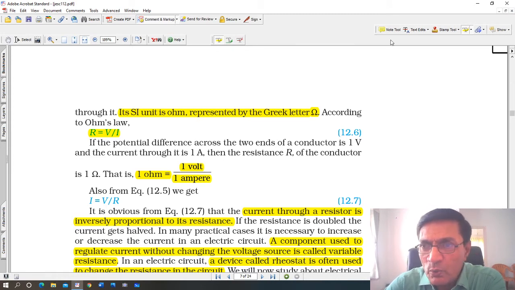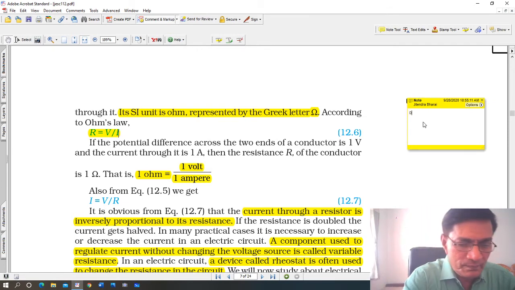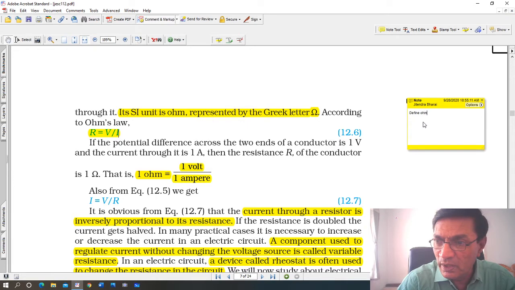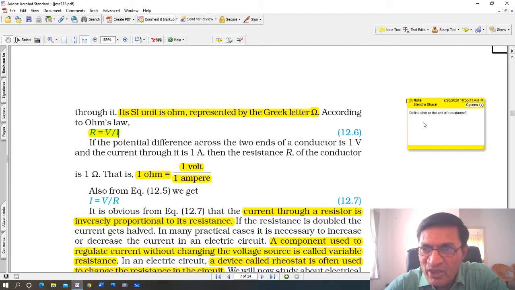Alright, just one question, I'll write it out here. Define ohm, or the unit of resistance. It is the same thing. The definition is here.